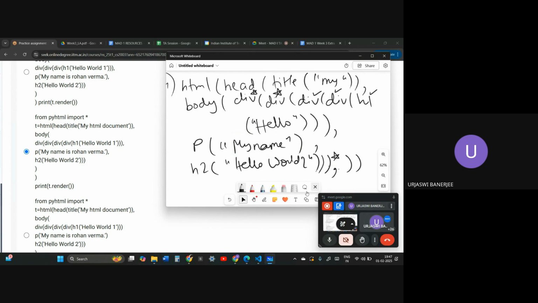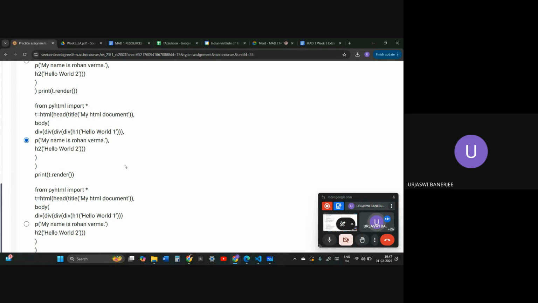So the comma here isn't necessary. Since we are not putting any more tags, I just wanted to show you that this is where I will just put a slash over here. This is the body, this is HTML. So don't put unnecessary commas, because if you put an unnecessary comma it can actually lead to wrong programs. A comma should only be put when a new tag is to be opened. If you're closing a tag you don't necessarily need to put a comma before that. So the second option is the one that is correct.